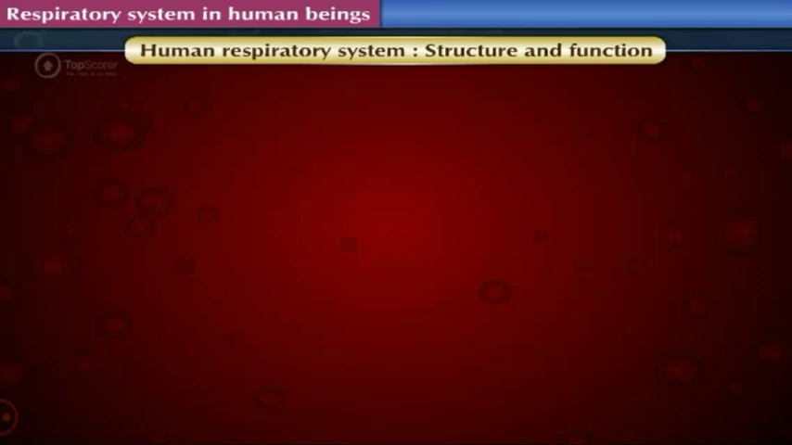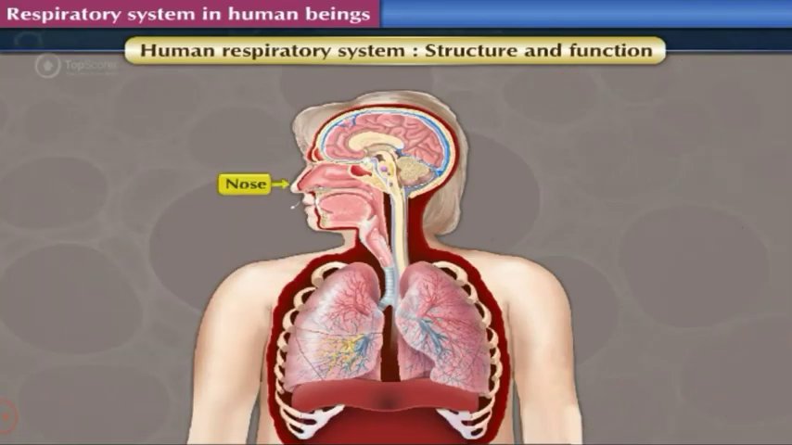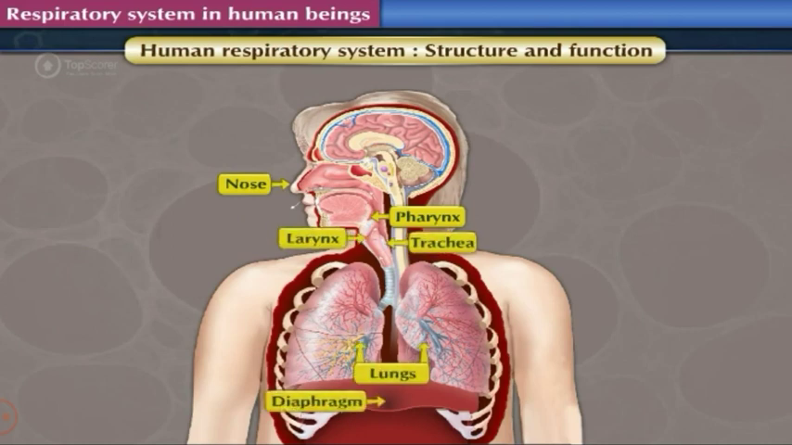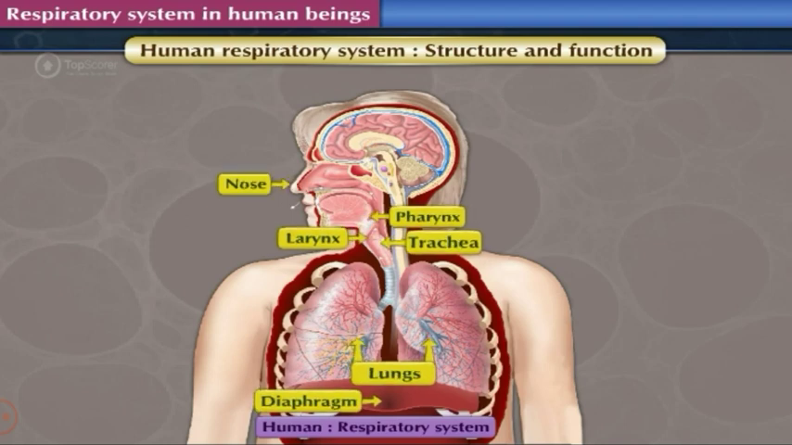Structure and function. Nose, pharynx, larynx, trachea, lungs, and diaphragm together form the human respiratory system. To understand how each of these organs contributes to the proper functioning of the respiratory system, let us discuss each one of them one by one.